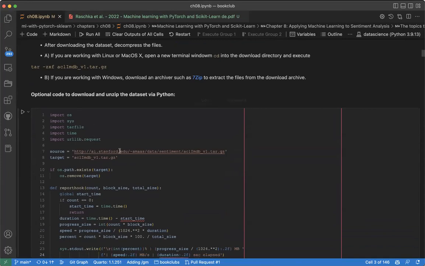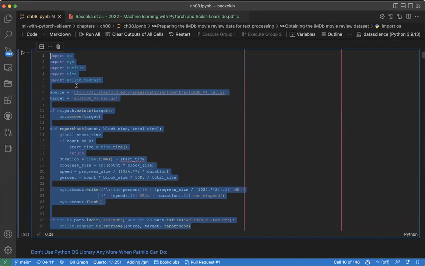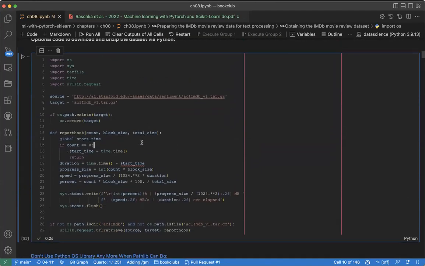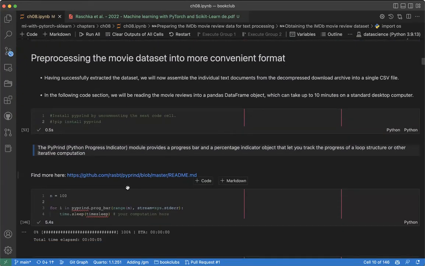So this code is optional. It basically walks you through how to download the data. So if you want to download some data from a website or somewhere else, you can basically use this code, but it's optional. We already have it, and we already have that one.